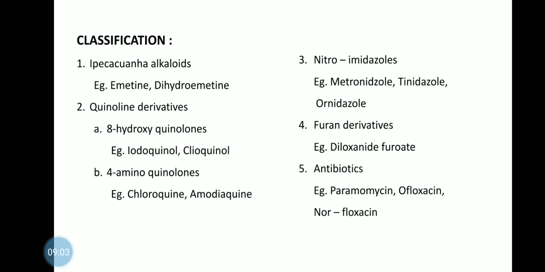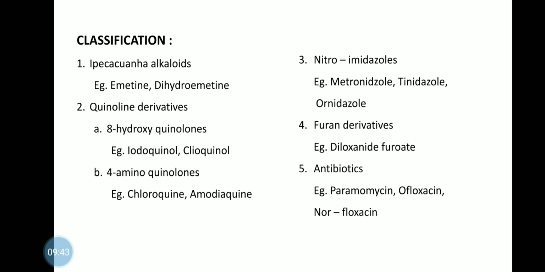Classification: first class, Ipecacuanha alkaloids obtained from the ipecac plant. Example: emetine, dehydroemetine. Second class, quinoline derivatives, subclassified into two classes. First, 8-hydroxyquinolines. At the 8 position a hydroxy group is present. Example: iodoquinol, clioquinol. Then next, 4-aminoquinolines. Example: chloroquine, amodiaquine.